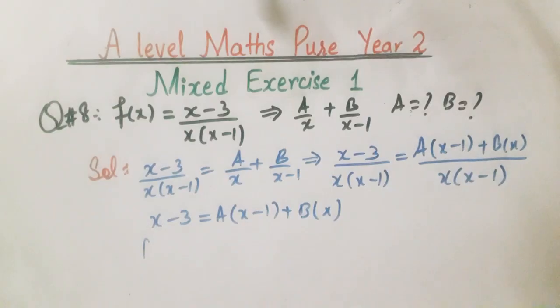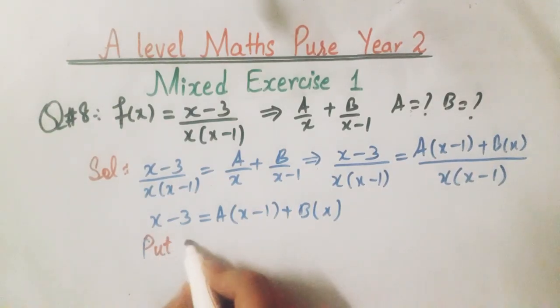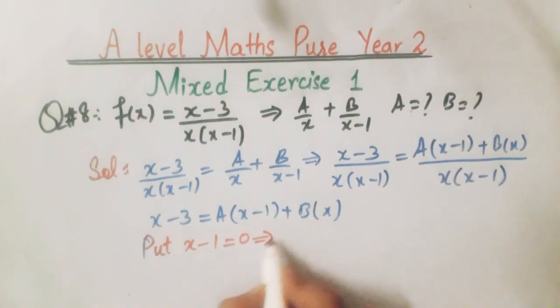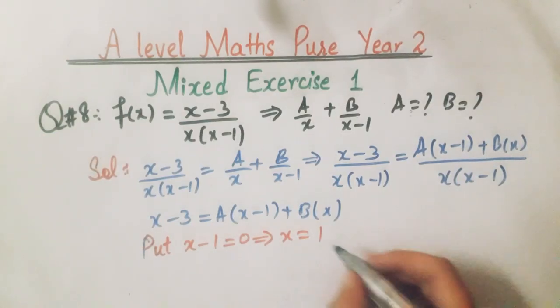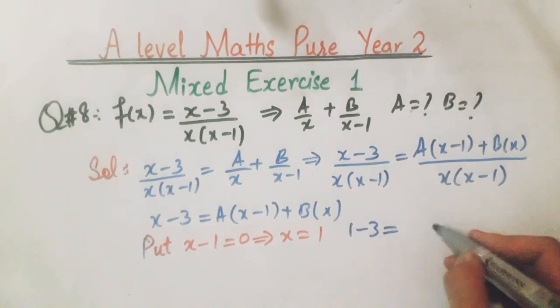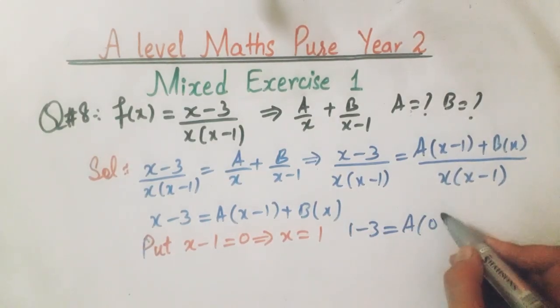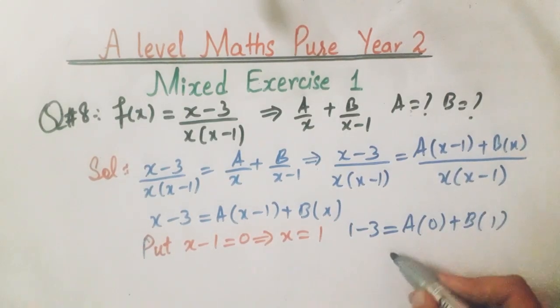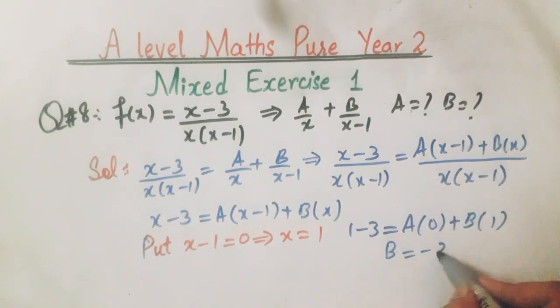Now first of all put x minus 1 equals 0, which implies that x equals 1. So we get 1 minus 3 equals a into 0 plus b into 1. So the value of b will be minus 2.